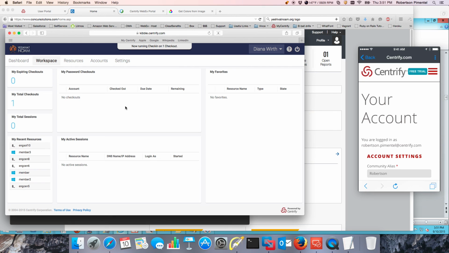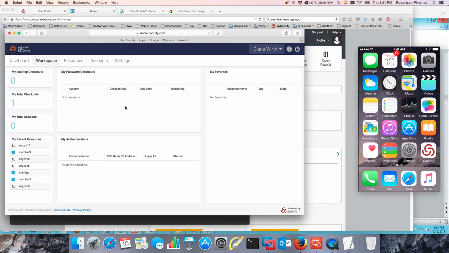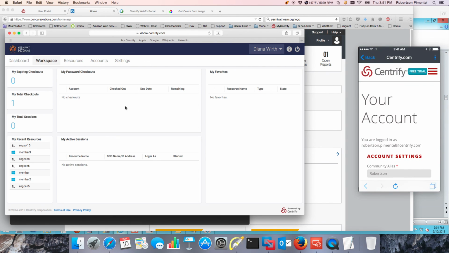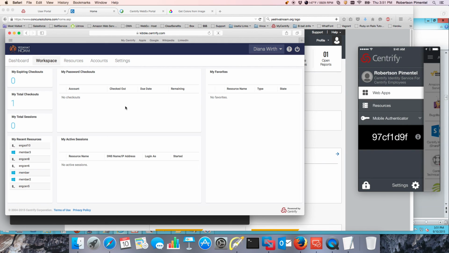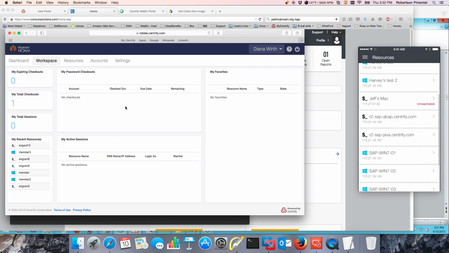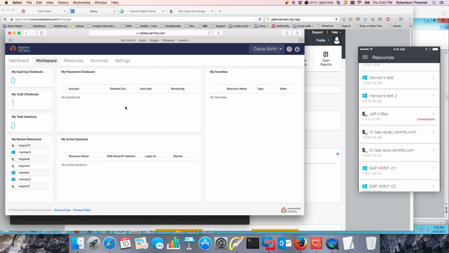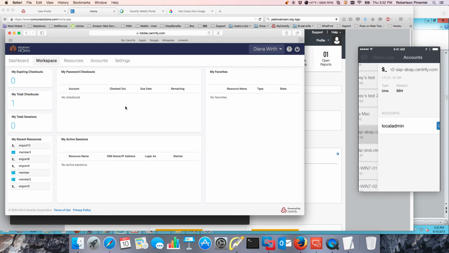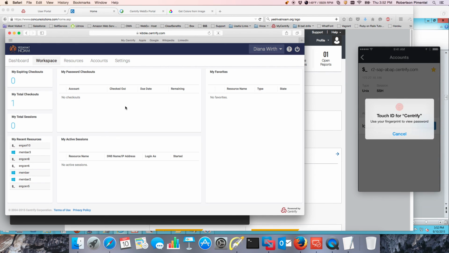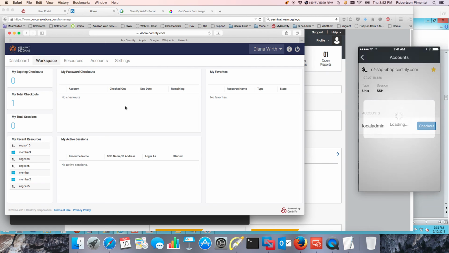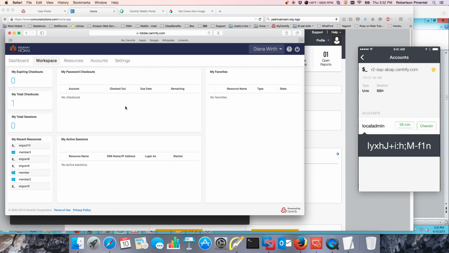But remember, we're mobile first, right, at Centrify. So we also provide the ability for users that are registered with the service to see the resources that they have available. And if, let's just say, I need the password because my machine broke, rather than me going to my desk and getting this, I can always just click in here, do a checkout, and notice that it's going to ask me for my Touch ID, and I'll be able to check out that password from there. Okay, so really, really important. Mobility is really important in a modern solution.